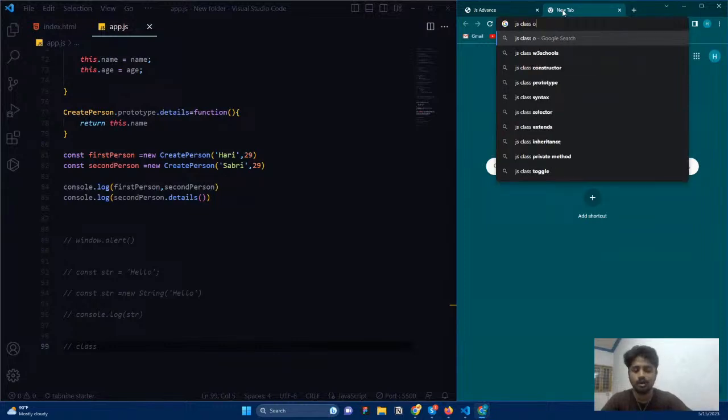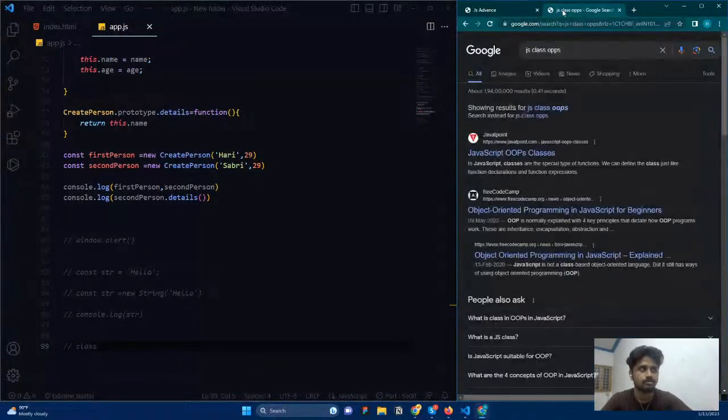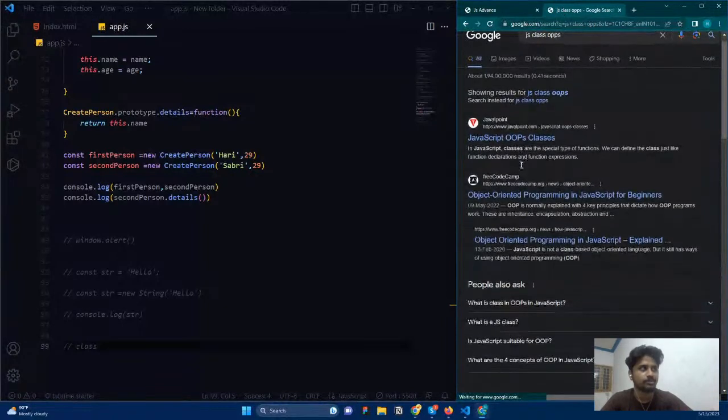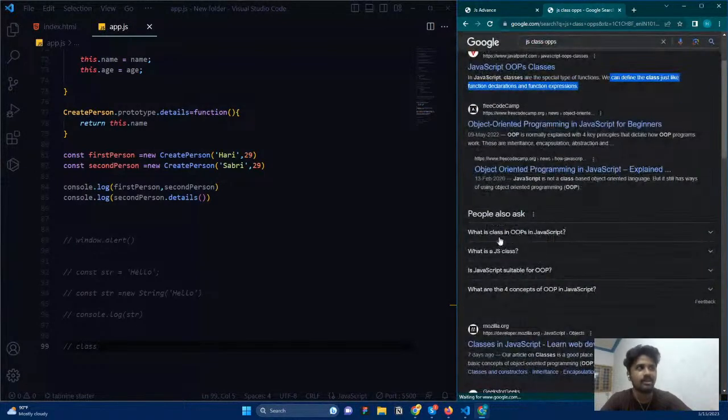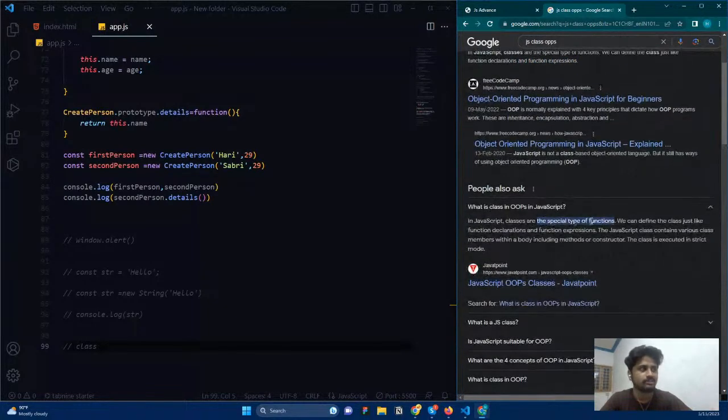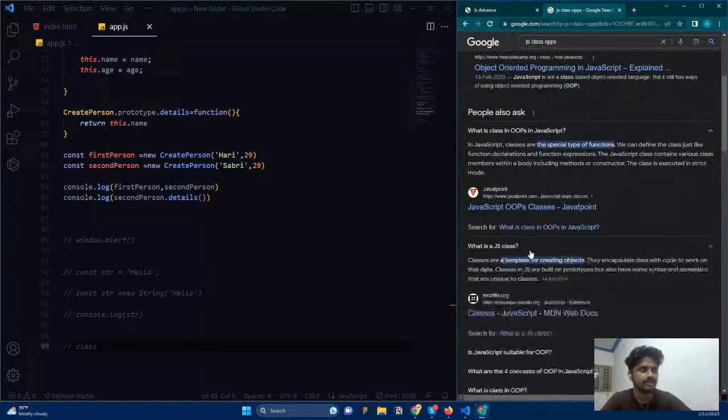Classes, objects. You can see classes are a special type of function. We can define classes just like a function declaration and function expression. Here you can see a very good definition by Firefox.